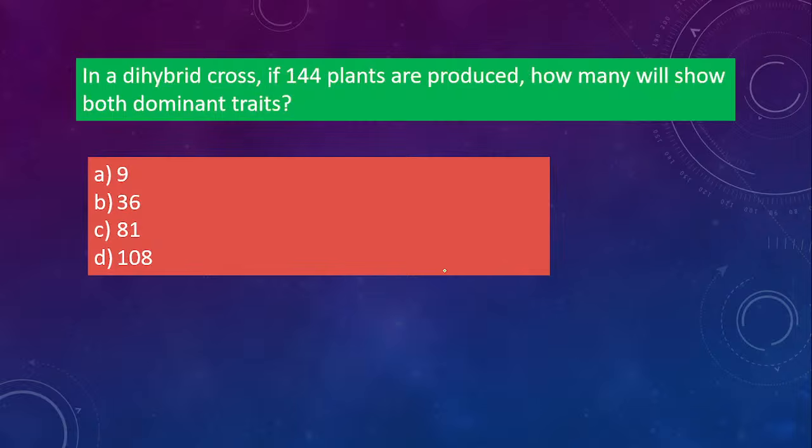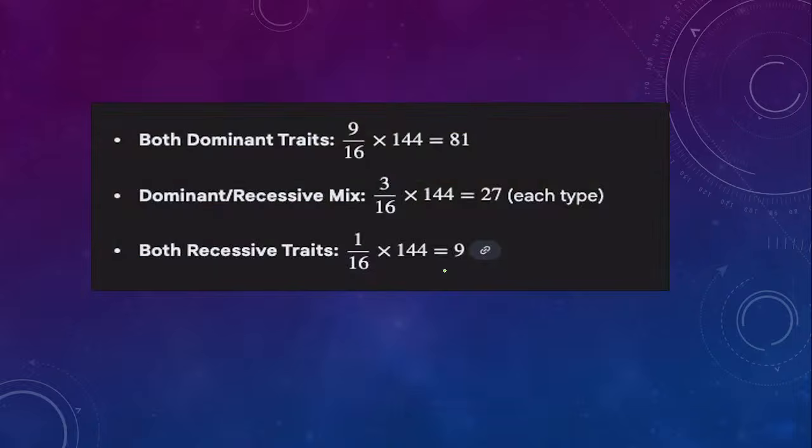Next one. In a dihybrid cross, if 144 plants are produced, how many will show both dominant traits? मतलब only dominant traits will be seen, no mixed one, no recessive ones, both dominant traits, मतलब both alleles are dominant out of 144 plants, वो भी dihybrid cross। Same thing, 9:3:3:1, उसमें से कौन सा लोगे? That will be 9, है ना? So 9 out of 16 multiplied by 144, so option C, it will get 81. Okay, so both dominant traits will be 9.